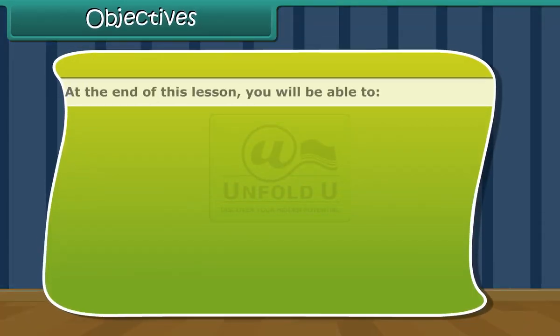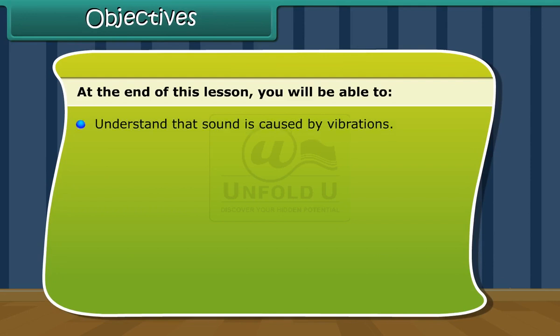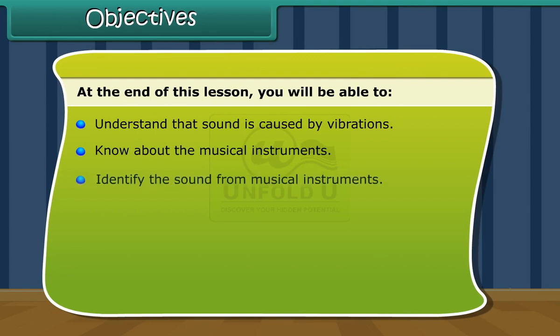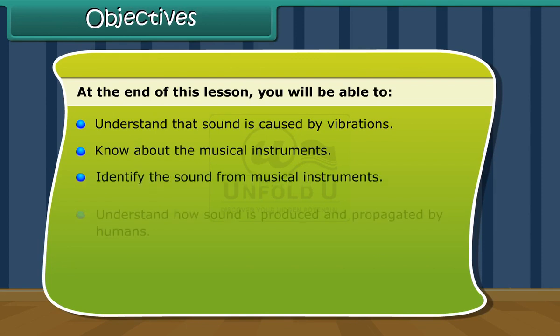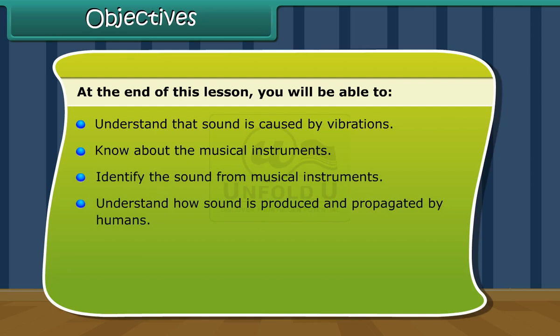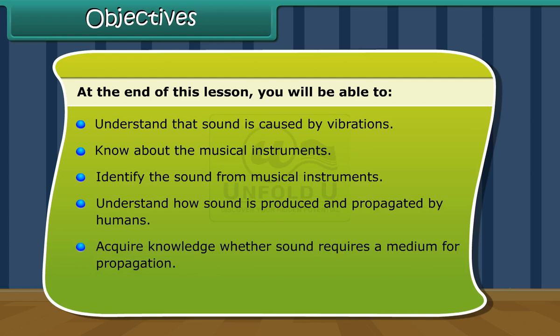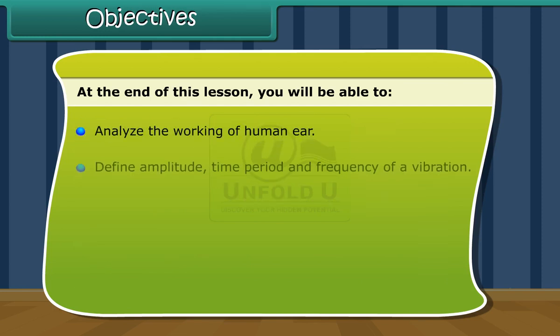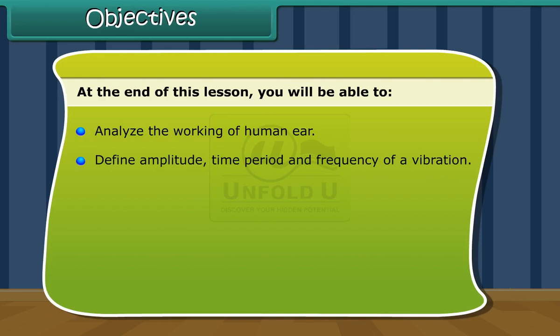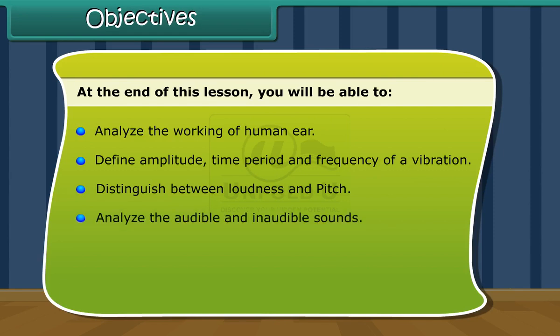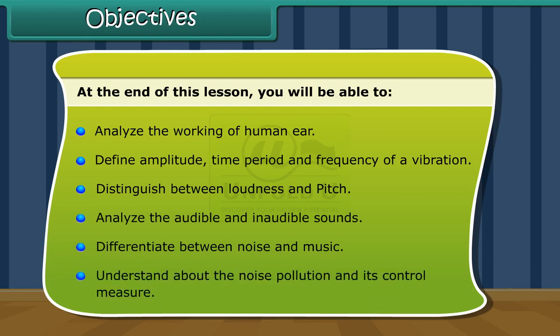Objectives. At the end of this lesson, you'll be able to understand that sound is caused by vibrations, know about the musical instruments, identify the sound from musical instruments, understand how sound is produced and propagated by humans, acquire knowledge where the sound requires a medium for propagation, understand the propagation of sound in liquids and solids, analyze the working of the human ear, define amplitude, time period, and frequency of a vibration, distinguish between loudness and pitch, analyze the audible and inaudible sounds, differentiate between noise and music, and understand noise pollution and its control measures.